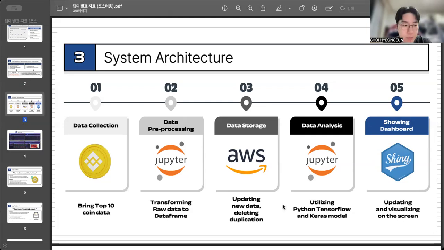Here, we utilize TensorFlow and Keras to run our LSTM models. And finally, everything is visualized on the front end using Shiny, providing an interactive web-based dashboard for the users. So this architecture ensures that our data is always fresh and our predictions are based on the latest market trends.